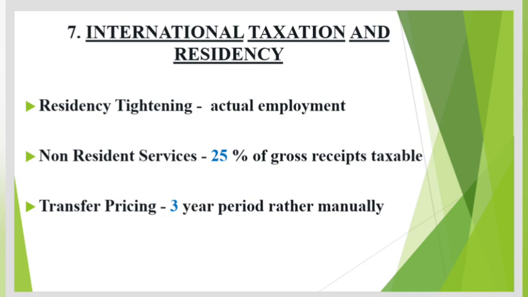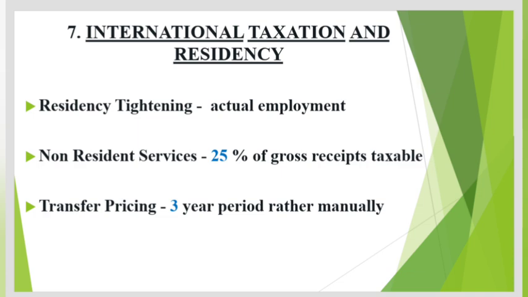Non-resident services. A new presumptive scheme applies to non-residents providing tech services to Indian electronic manufacturers, with 25% of gross receipts deemed taxable. Transfer pricing. A block period system allows business to compute the arm's length price. Now, what is arm's length price?